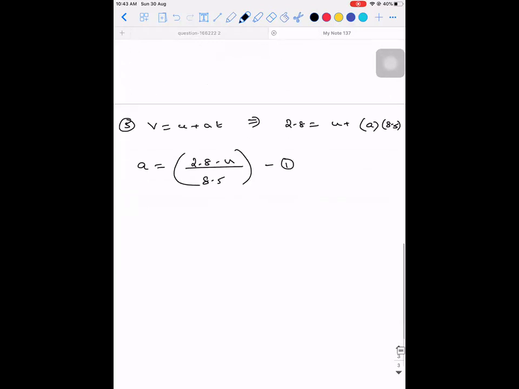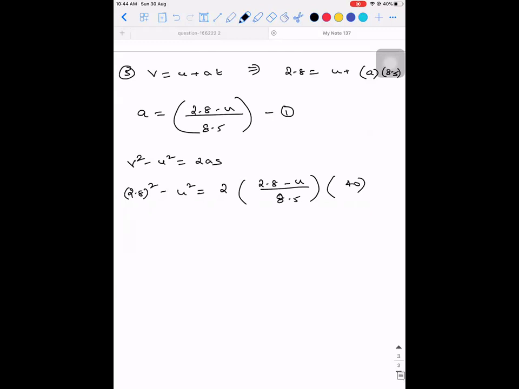Now you can apply v square minus u square is equal to 2as. What is the value of v? V is 2.8, so 2.8 square. The initial velocity is what you need to find. 2 into acceleration, which is (2.8 minus u) divided by 8.5, into the displacement, which is 40.